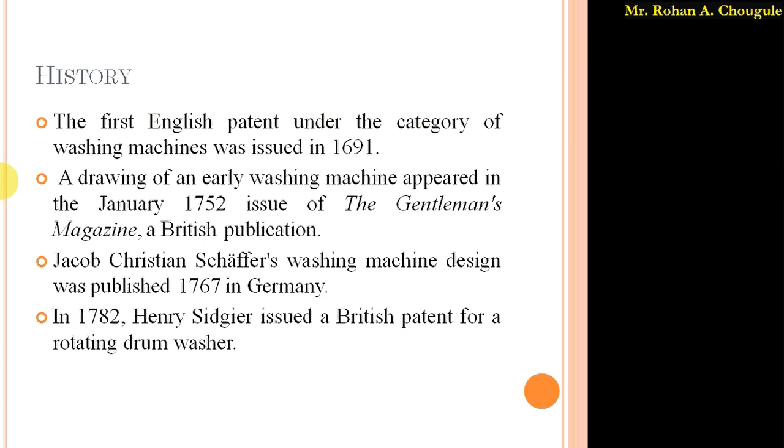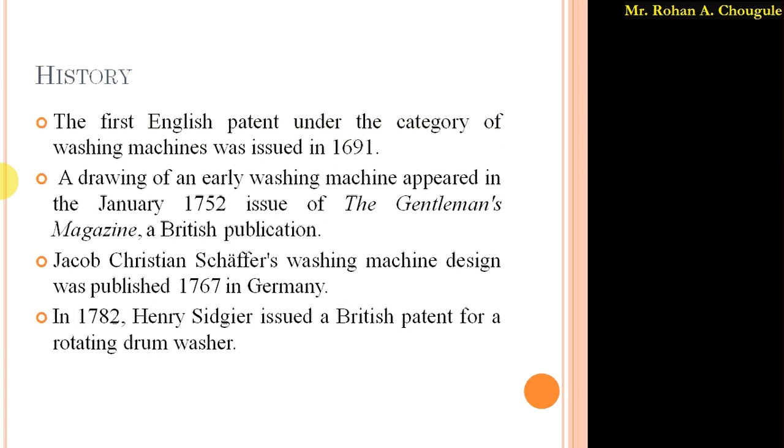In 1691, almost 300 plus years back, the first English patent under the category of washing machine was issued.